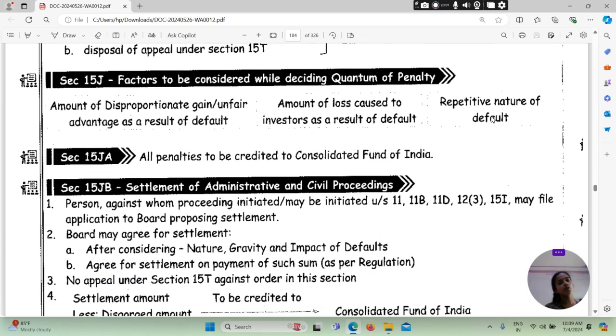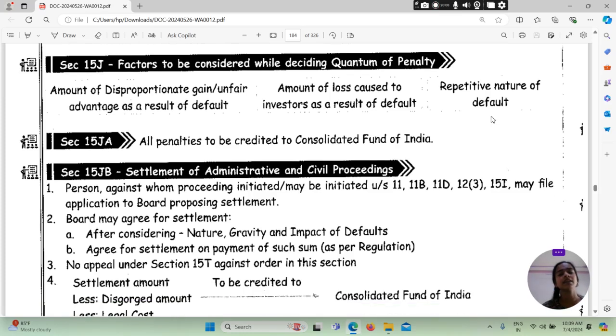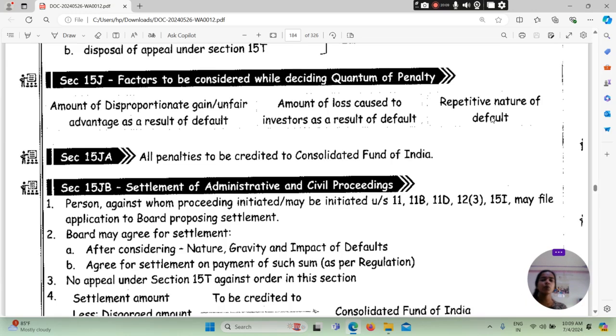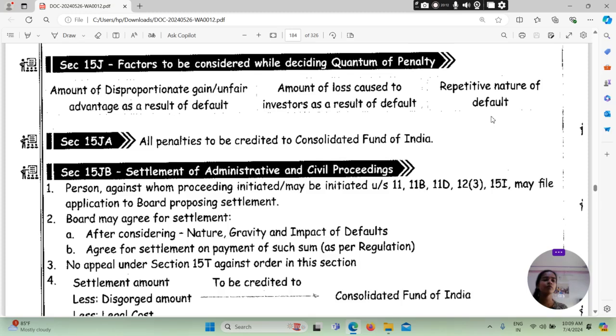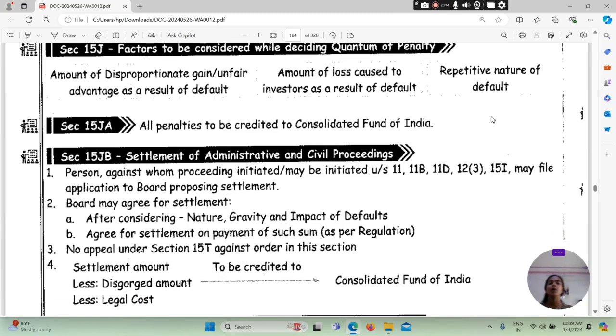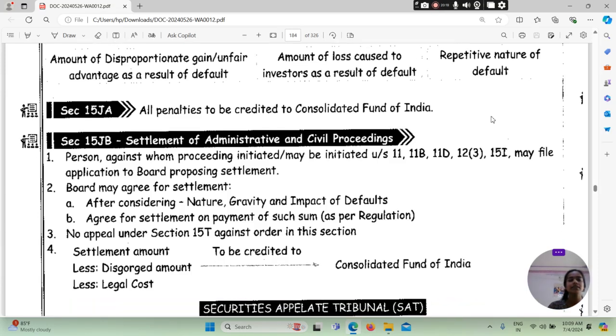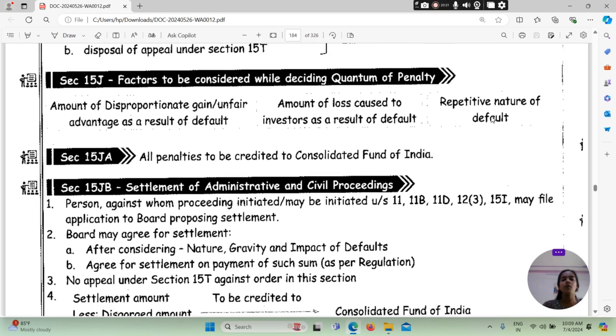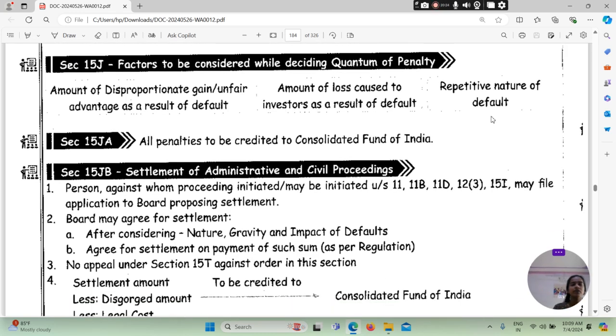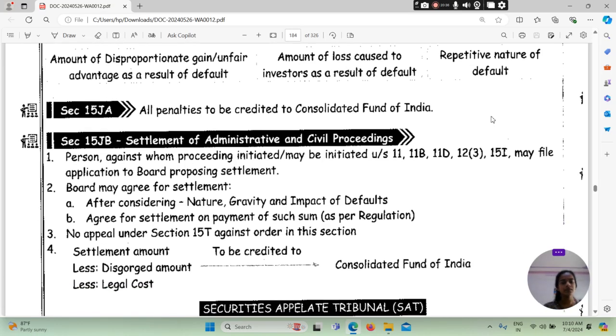Then 15J talks about what will be the factors to be considered while deciding quantum of penalty. कौन से factors को consider करेंगे हम while deciding the quantum of penalty? तो amount of disproportionate gain or unfair advantage as a result of default, amount of loss caused to investors as a result of default, and repetitive nature of default.